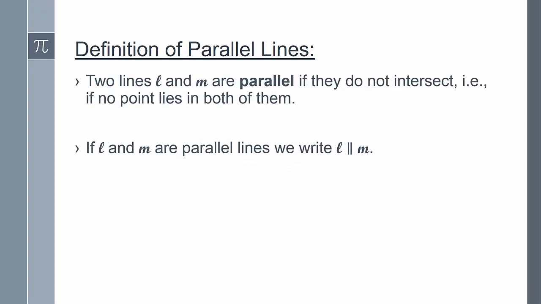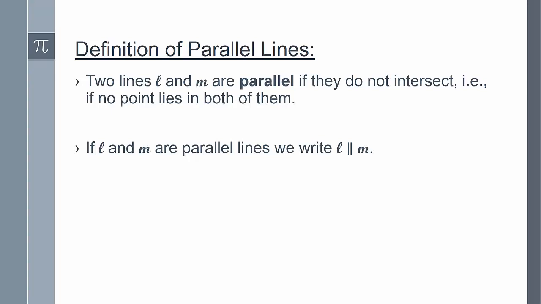Before we get to Euclid's fifth postulate, the Euclidean parallel postulate, we need to first define parallel lines. Our author of our textbook says that this is the most important definition of the book. Two lines, L and M, are parallel if they do not intersect, that is, if no point lies in both of them. If lines L and M are parallel lines, we write this notation, L with two parallel lines and then M.